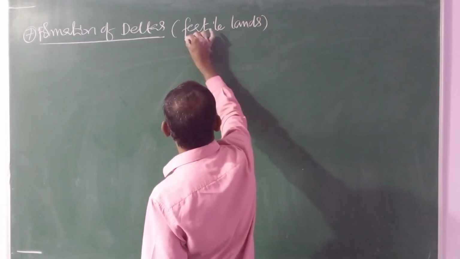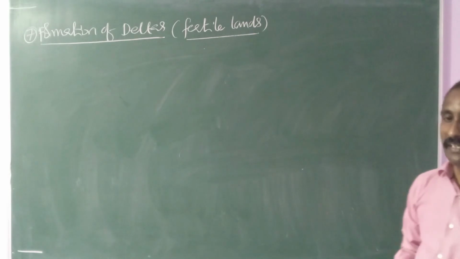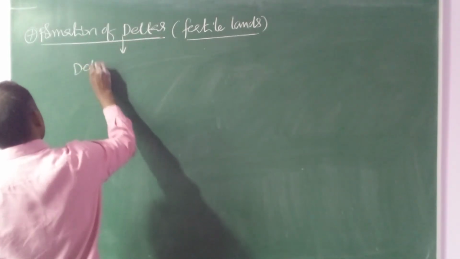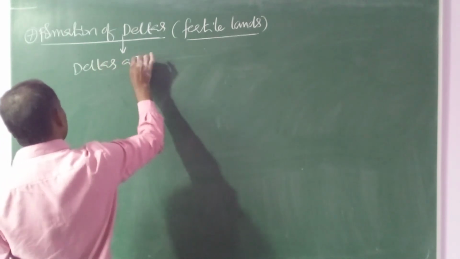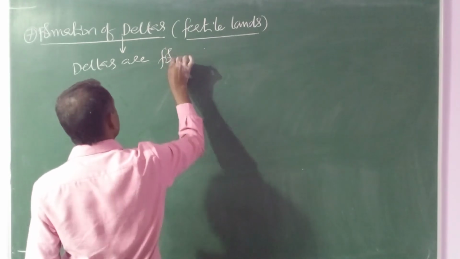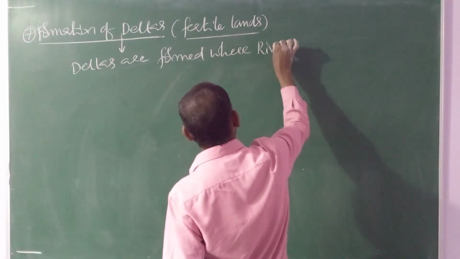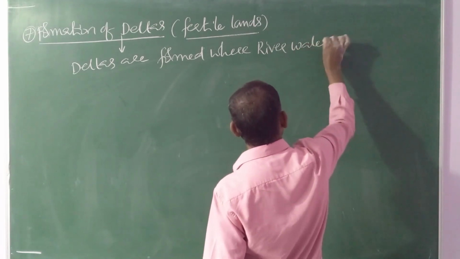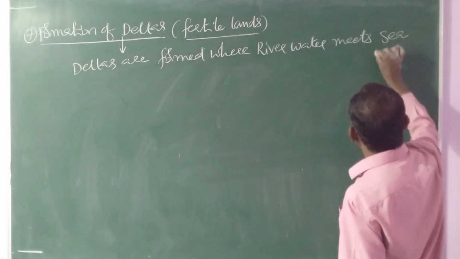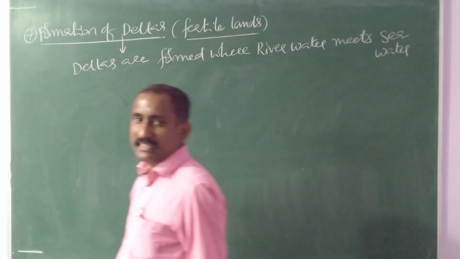These are generally observed where river water meets sea water. Delta is nothing but one type of land. Deltas are formed where river water meets sea water.